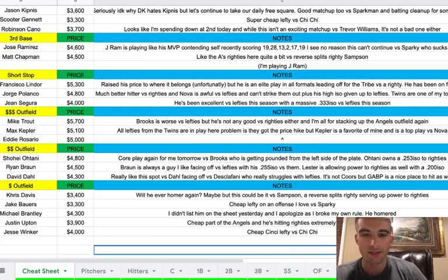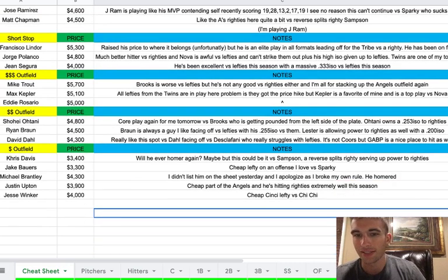And then in the high-end outfield, we got Mike Trout at 5,700. So Brooks is worse versus lefties, but he's not any good versus righties either. And I'm all for stacking up the Angels outfield again. In cash today, I just went Trout, Ohtani, Upton, and actually Upton just homered a little bit ago, so that was very nice. But yeah, I'm all about the Angels again. I will say they didn't disappoint. I was thinking when I recorded that they only had 4 runs 2 nights ago, but then the game ended like 4:30 in the morning and they ended up scoring 10 runs, so that wasn't too bad.